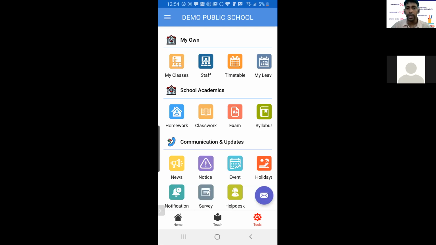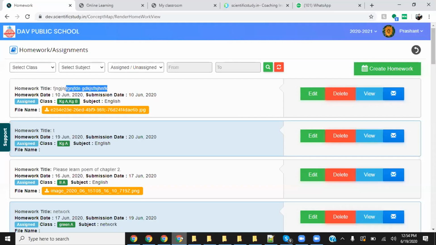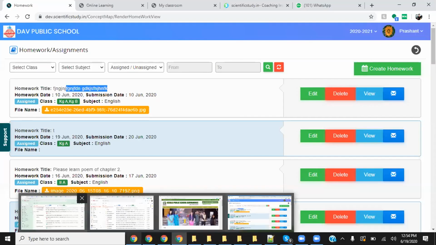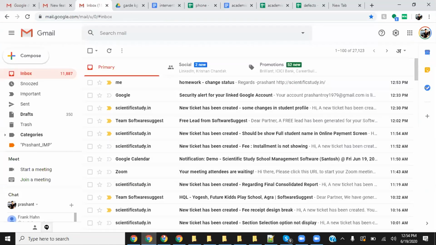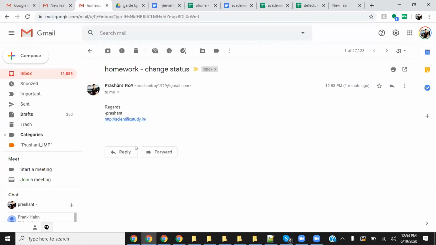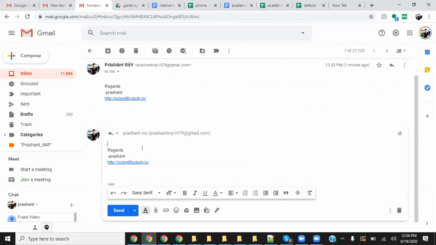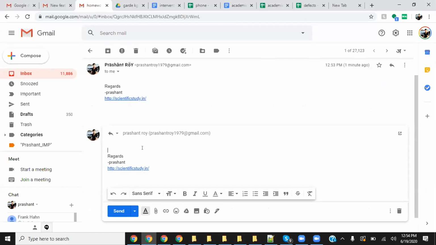For now, we do not have a chat feature on our web. We are thinking of bringing it, but the chat feature is very expensive and very technical. This is the reason very few companies provide it. I will not promise you dates, because for homework status I can promise about 10 days, but for the chat feature on web, I have to see when it can be done. I can discuss with the team.